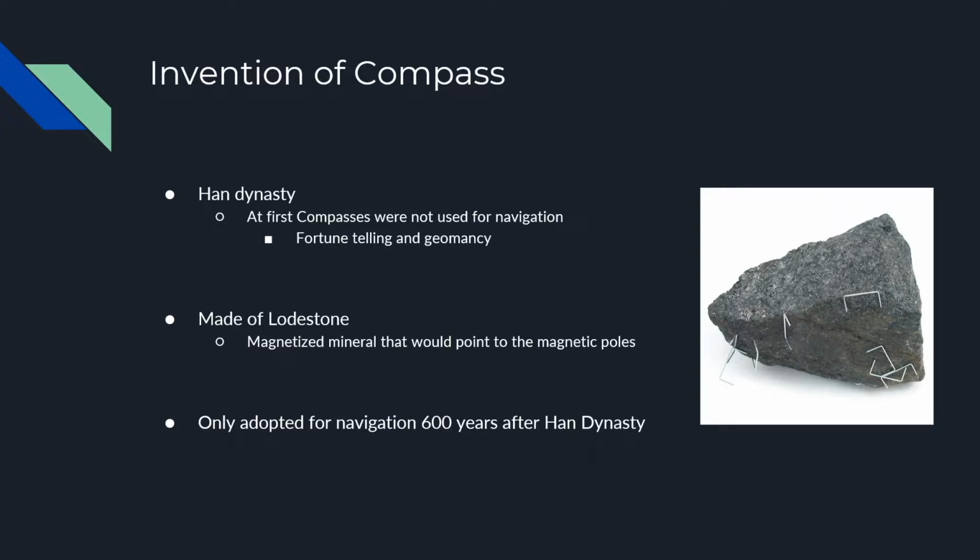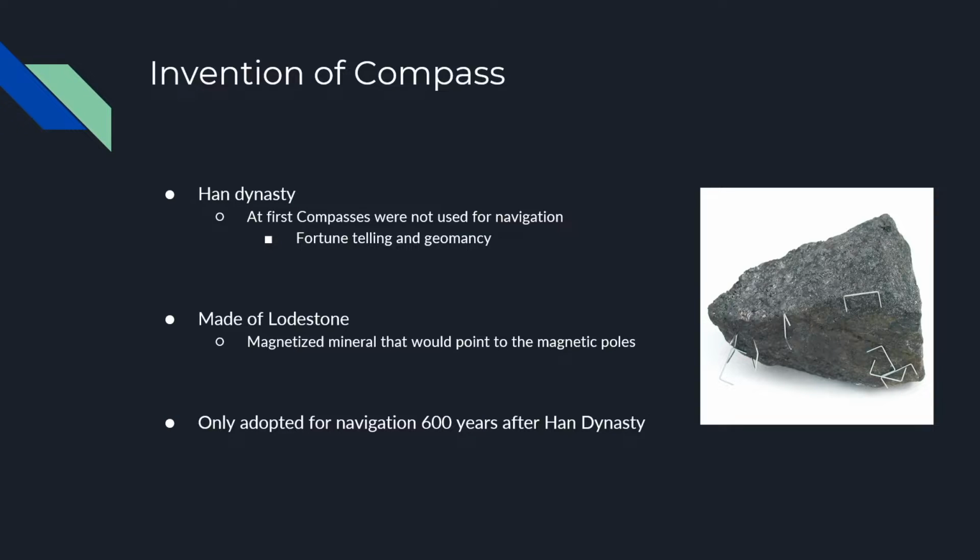Invention of the compass. The compass was invented in China during the Han Dynasty. It was originally called the South Governor, or South Pointing Fish. At first, the compass wasn't used for navigation. They were mainly used for geomancy and fortune-telling. Geomancy is a method of divination that interprets markings on the ground or patterns formed by dirt, rocks, or sand that have been thrown.